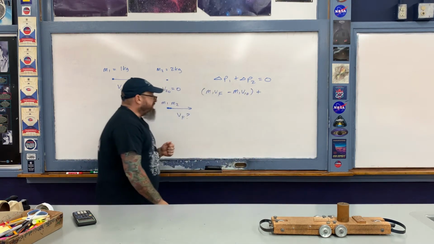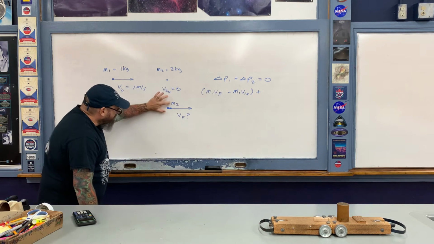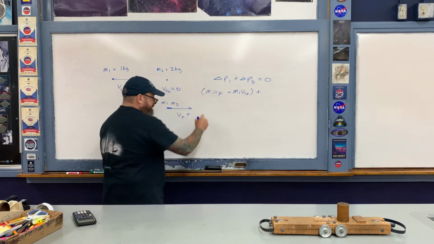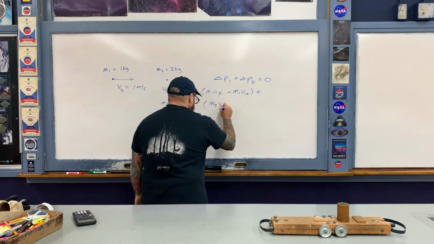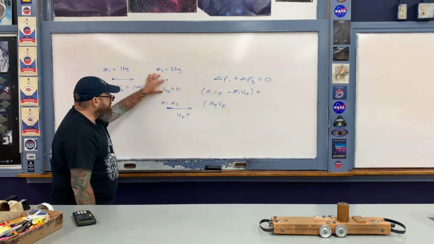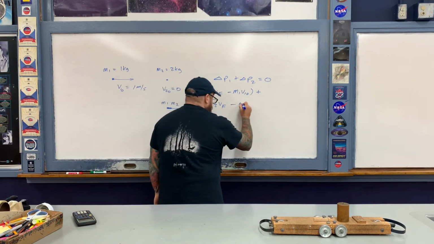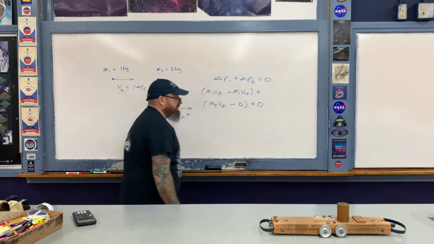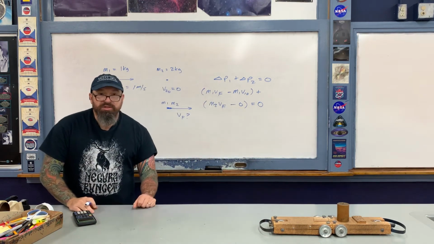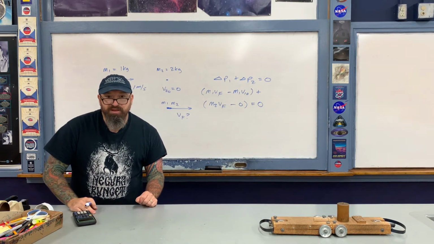And then we have the second object. After the collision, its final momentum is M2 times the same V final, and then minus its initial momentum, which is 0, because that object begins at rest, like so. And now the only unknown that's present here in the problem is the final velocity, V final, which we'll now go ahead and solve for.